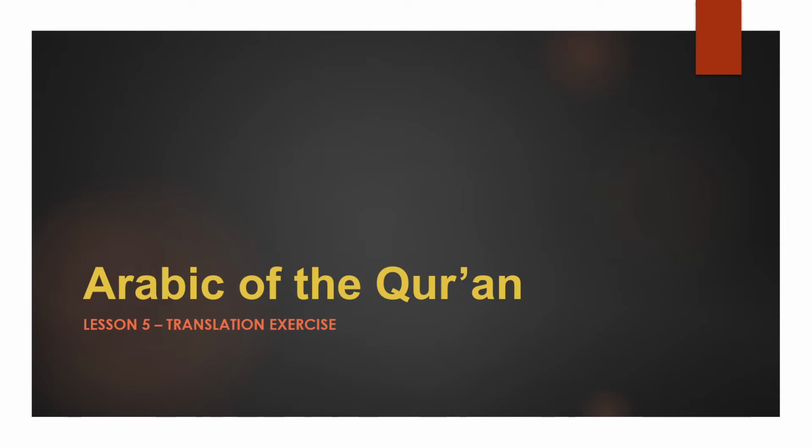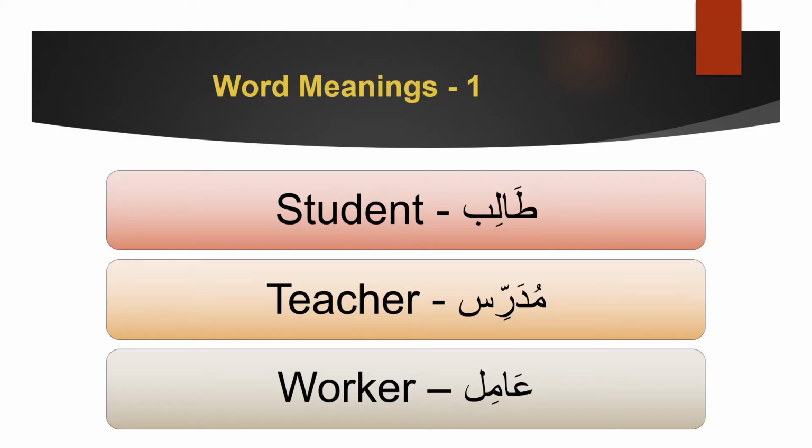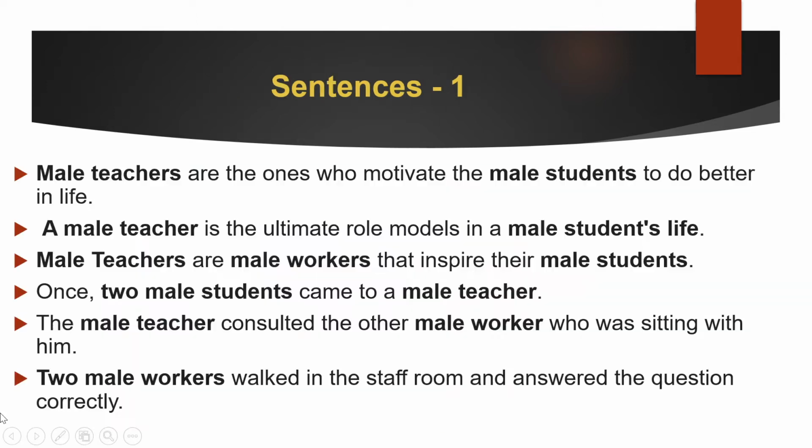Welcome to the Arabic of the Quran series. Today we'll be doing lesson number 5, translation exercise. Let's begin. Before we move on to the actual sentences, what we have to do is memorize 3 word meanings. These 3 word meanings you're going to memorize, and then we're going to move on to the sentences and I'll show you what to do. So what are the 3 words? Talibun, student. Mudarrisun, teacher. Amilun, worker. Okay, now let's move on.